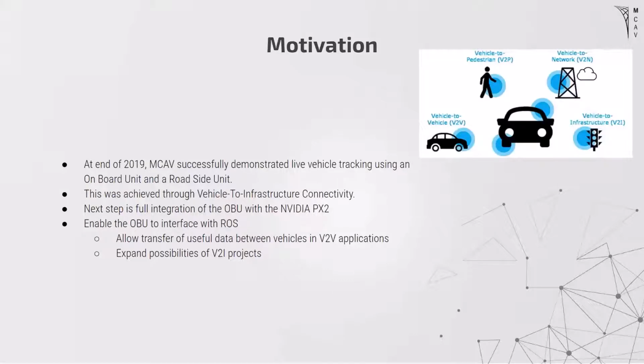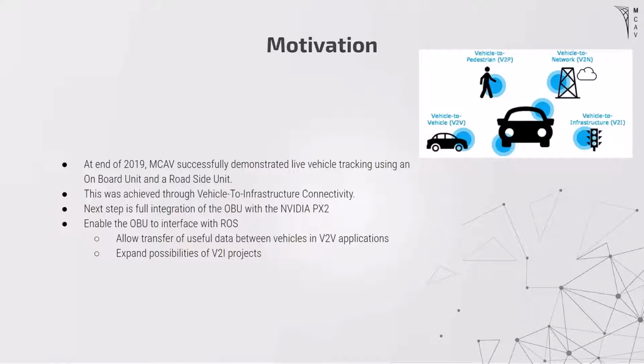So in terms of the motivation for this project, at the end of 2019, MCAV successfully demonstrated live vehicle tracking using a Cohda wireless onboard unit and a roadside unit. So the onboard unit was situated inside the vehicle and the roadside unit was set up next to the road. This was achieved using vehicle-to-infrastructure connectivity.